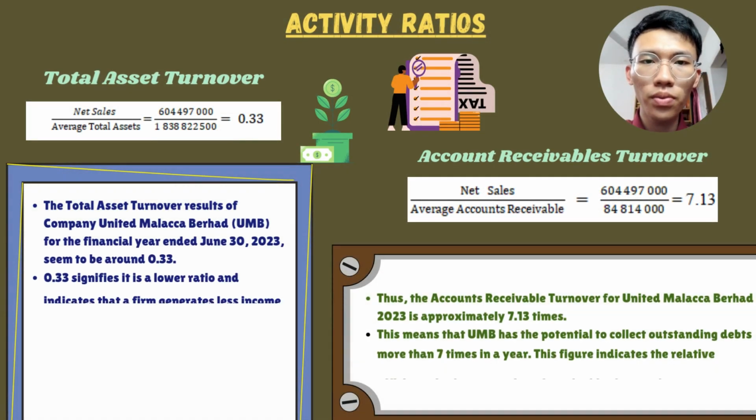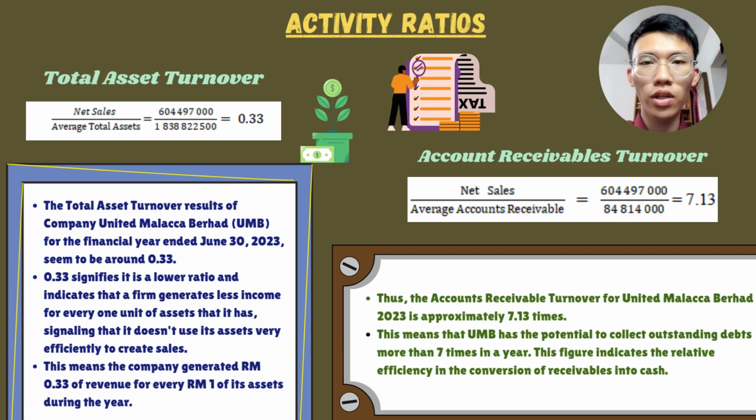Next is the activity ratio. The total asset turnover result of United Malacca Berhad for the financial year ended June 30, 2023 seems to be around 0.33. 0.33 signifies a lower ratio and indicates that a firm generates less income for every 1 unit of asset that it has, signaling that it doesn't use its assets very efficiently to create sales. This means the company generated 0.33 ringgit of revenue for every 1 ringgit of its assets during the year.